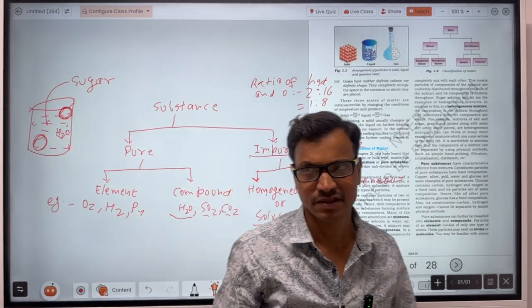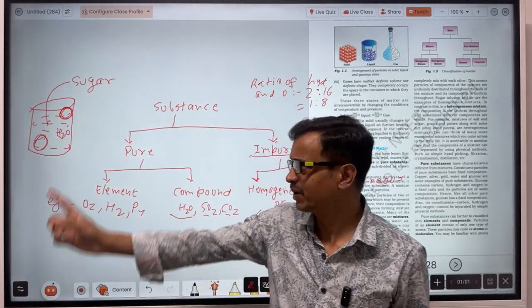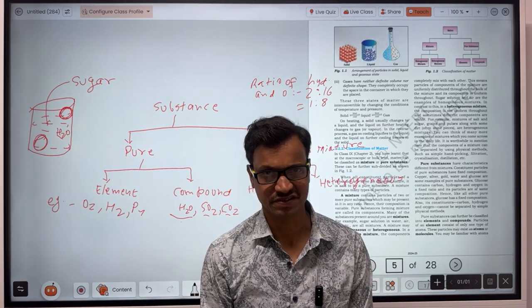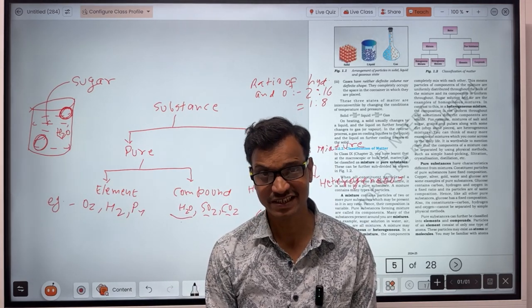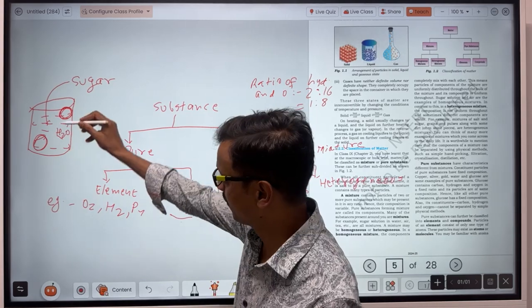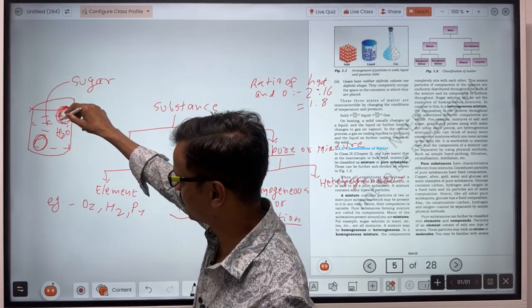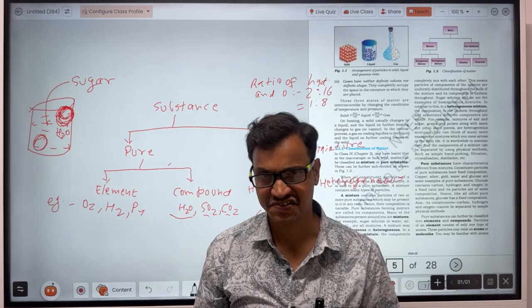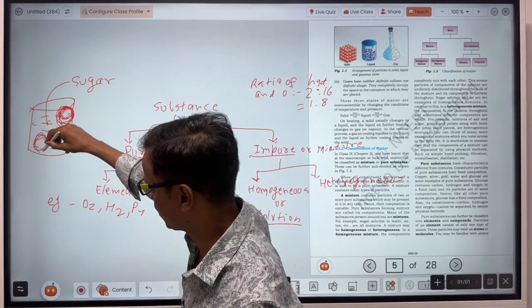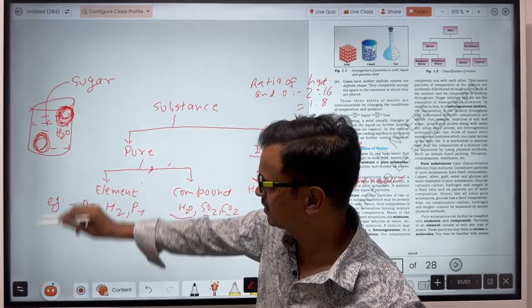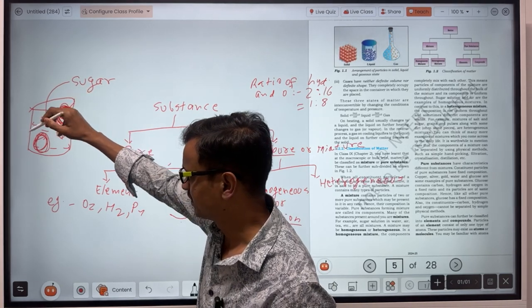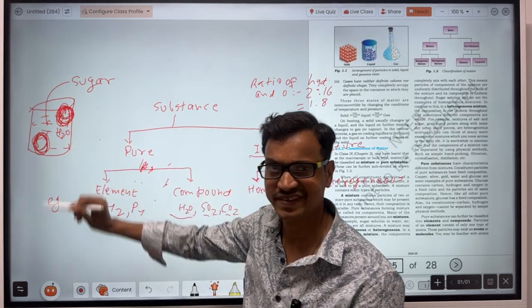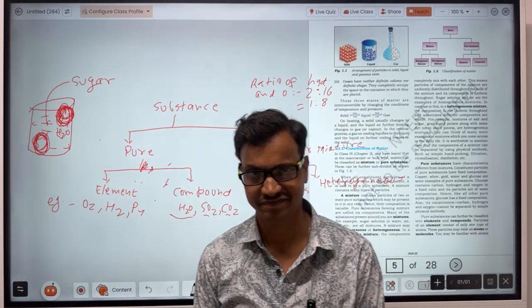Why is that? Because the composition of sugar and water at the upper portion is the same as at the bottom portion. So that is a solution.